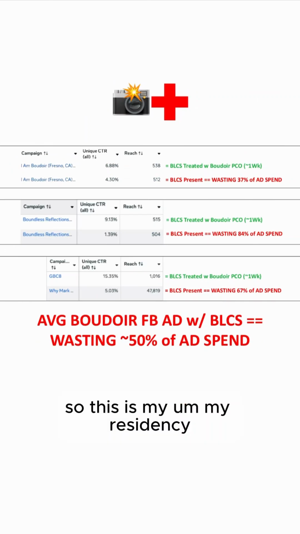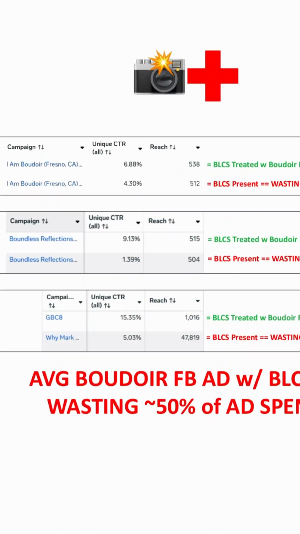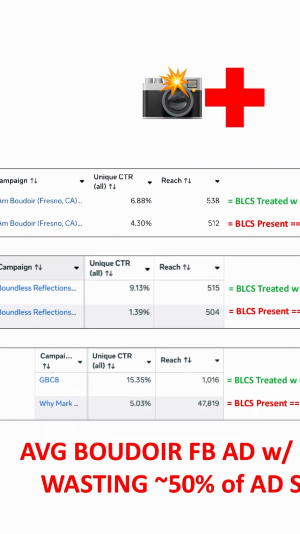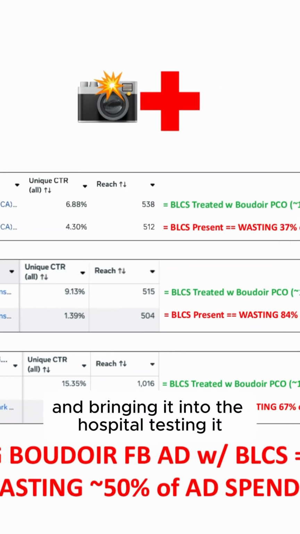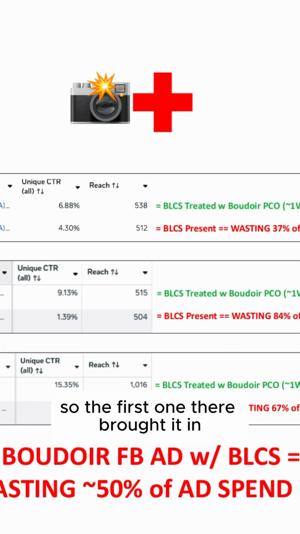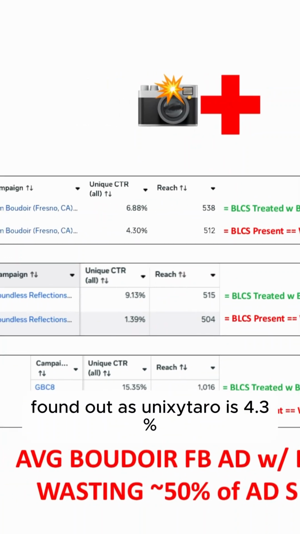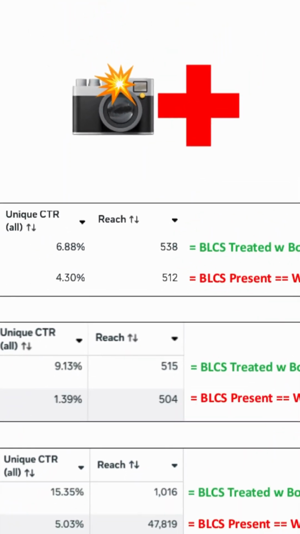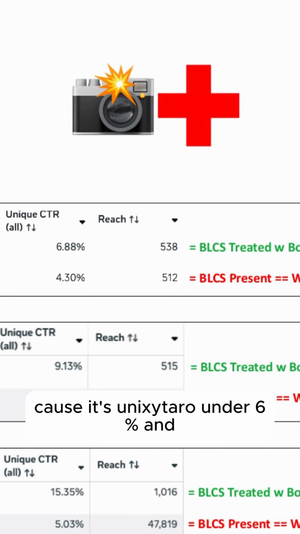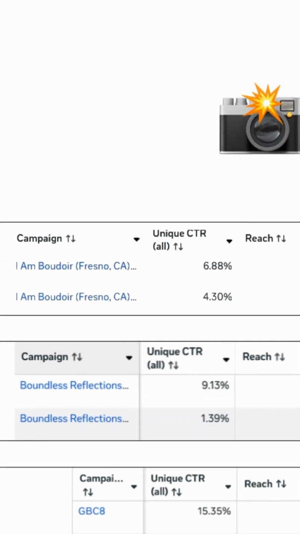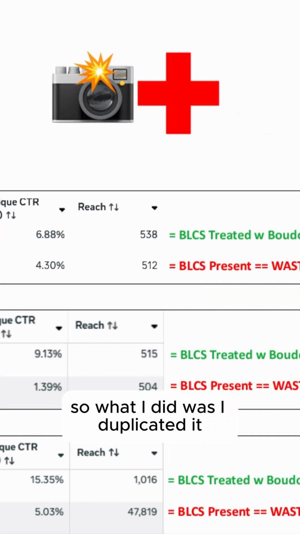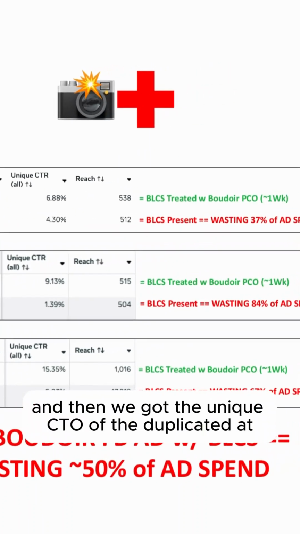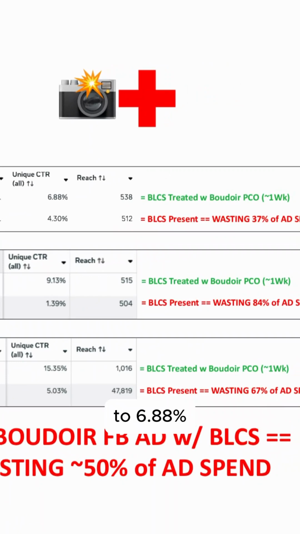So this is my residency, my history with that. First part of the residency, finding a Boudoir Facebook ad out there and bringing it into the hospital, testing it. The first one there, brought it in, found out its unique CTR was 4.3%. So we figured out BLCS is present because its unique CTR is under 6%. So what I did was I duplicated it, treated it with Boudoir Pico, takes about a week, and then we got the unique CTR of the duplicated ad to 6.88%.